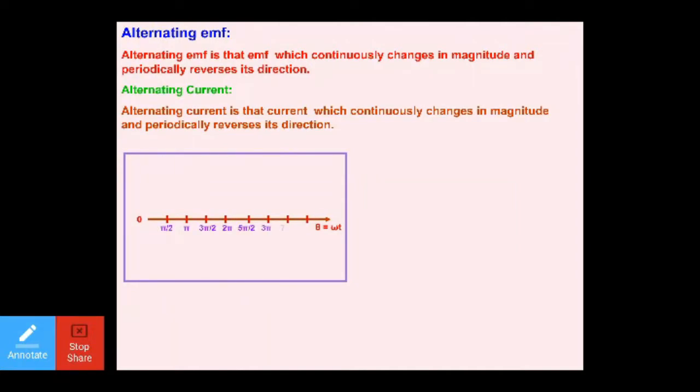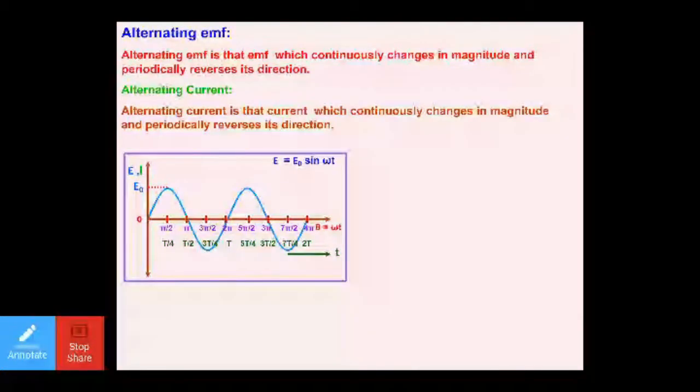Now these are the different angles which you will encounter, and this is the time period in which you will be reaching the different angles. This is a reference for EMF E and current I. This is the way the EMF and the current flow. E naught here represents the peak value of EMF. So it will be given by E is equal to E naught sine omega t, which we have studied in electromagnetic induction, chapter number 6.